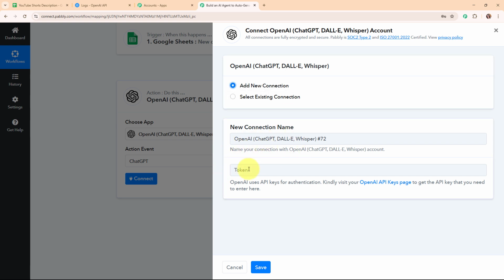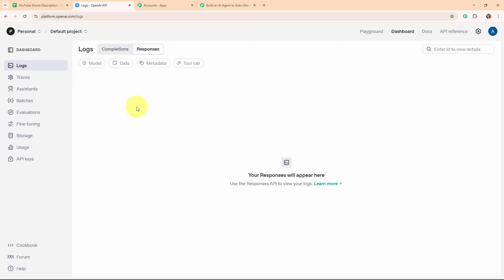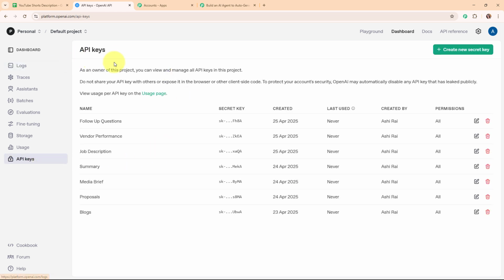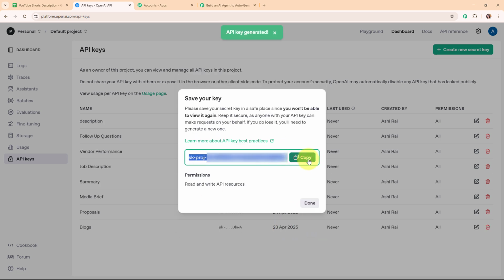And now to build a new connection, it's asking me to enter the API token. So following the instructions given below, I've already logged in to my OpenAI account, and from here I'm going to access the API keys given in the left side bar. And here in the API keys, you can see some existing keys. So I'm going to generate a new key by clicking on this create new secret key, and here I'm going to give a name to my key, that is description. And then I'm going to select my project as default project, and then I'm going to create the secret key.